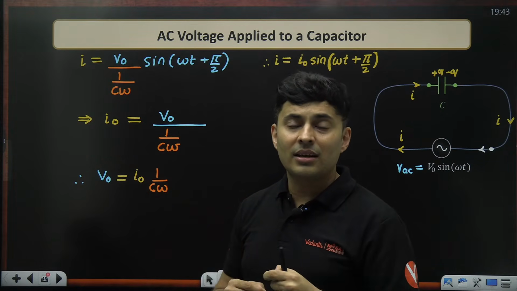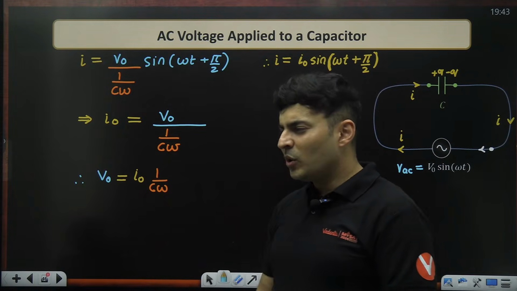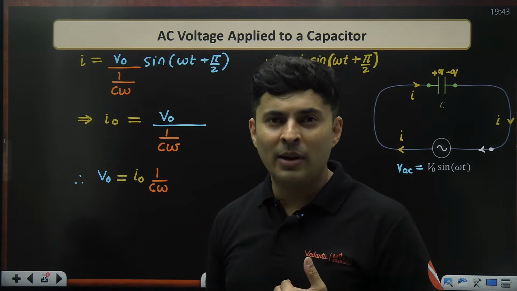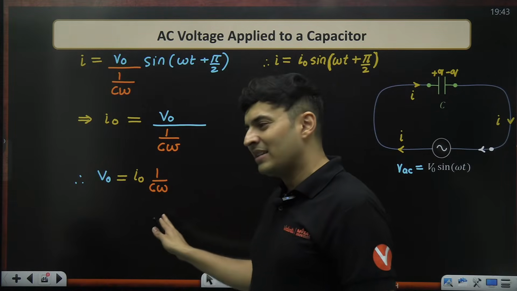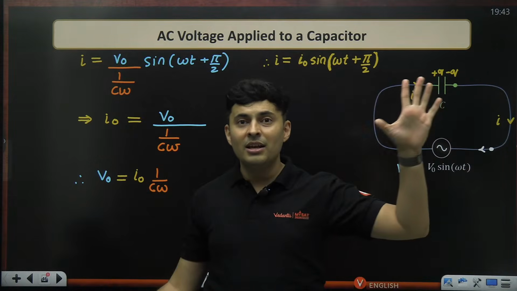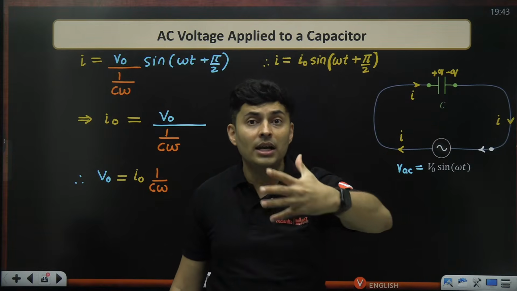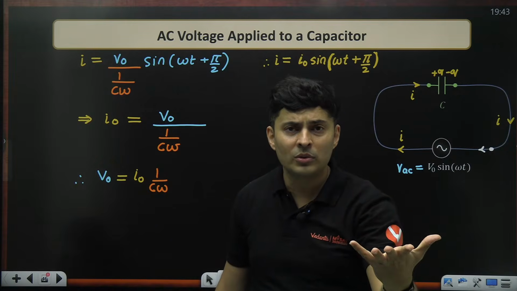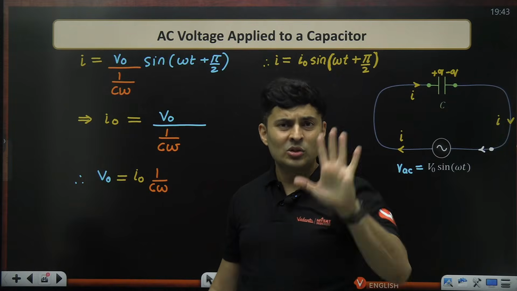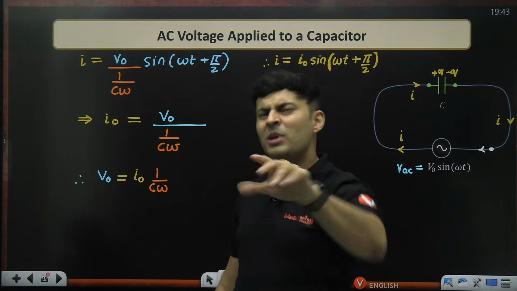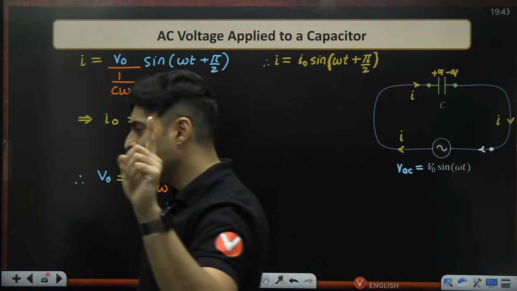But what is not the same? Heat-wise or energy-wise, it is not causing any energy loss. So it will not be right on our part to call it resistance. The capacitor will feel bad that you are putting it in the league of resistance, which causes energy loss, and will cry and tell you, bro, what did I do so wrong to you? Okay, I oppose the current, my dimensions are the same, but at least I did not cause energy loss. So at least don't call me resistance. You can give me a similar name, but don't call me resistance. Getting my point, everyone? So what do we call it?